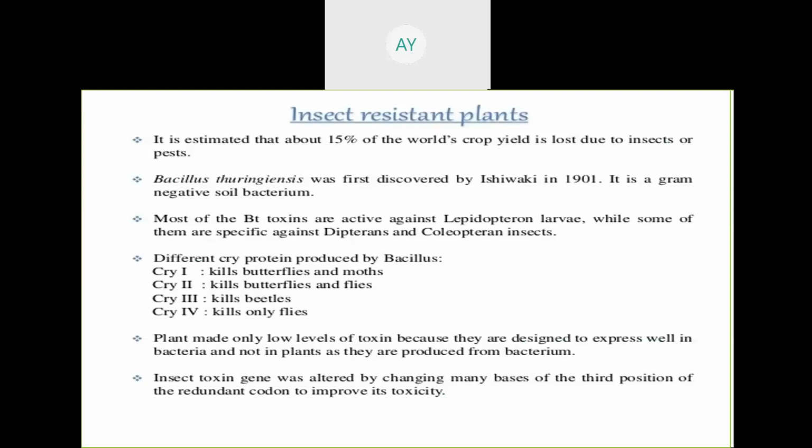I have told you the source is Bacillus thuringiensis present in the soil. Okay, so this is a gram positive soil bacterium.